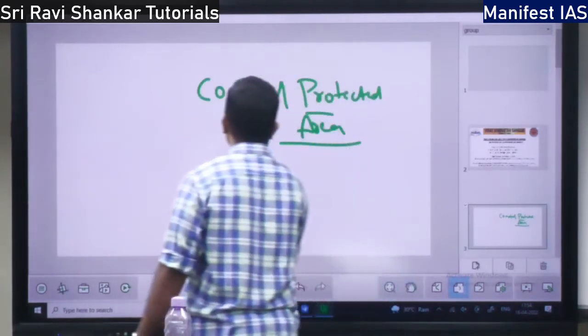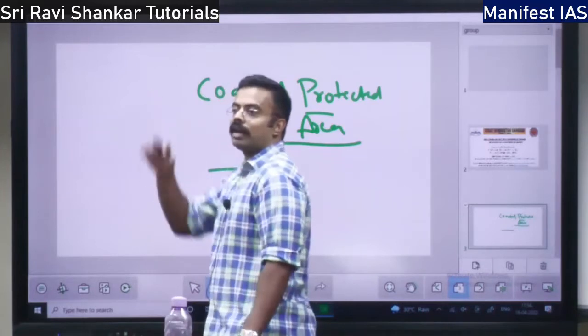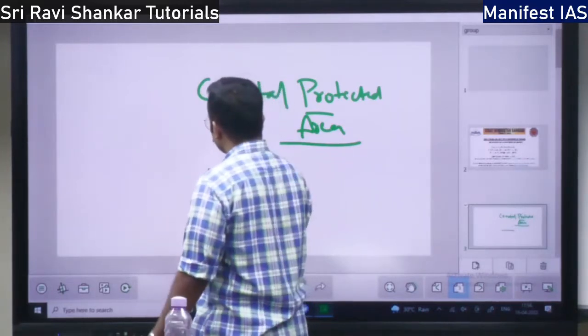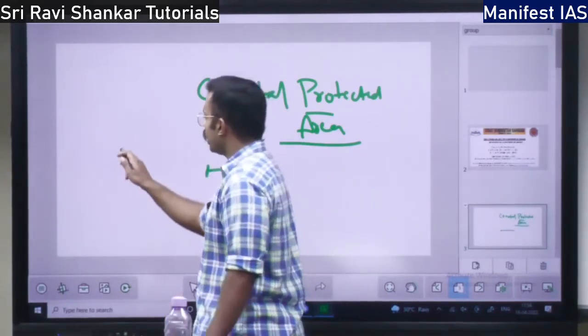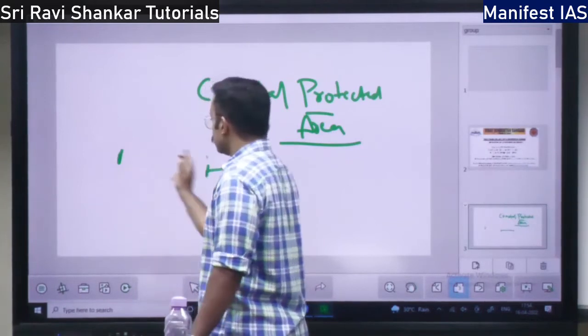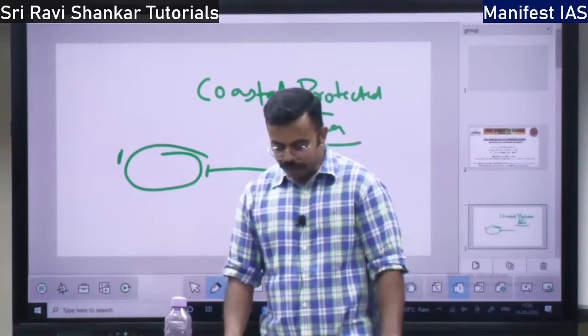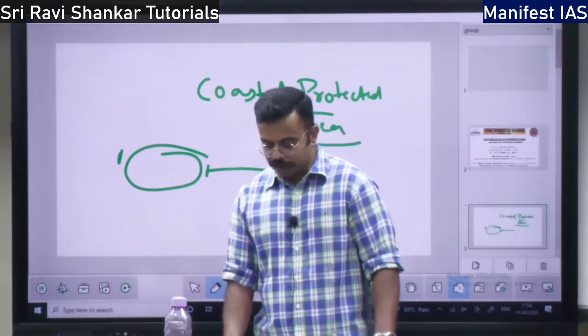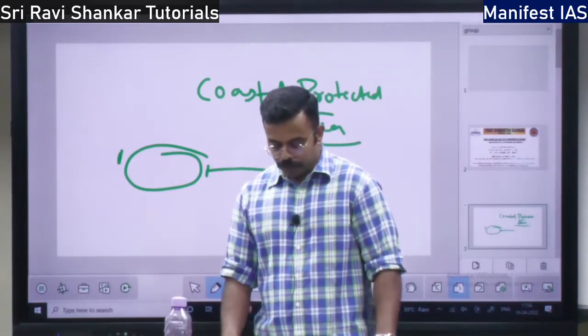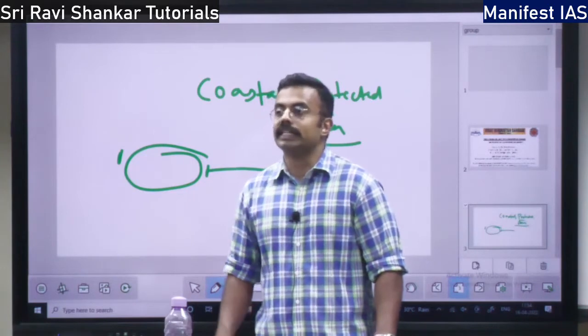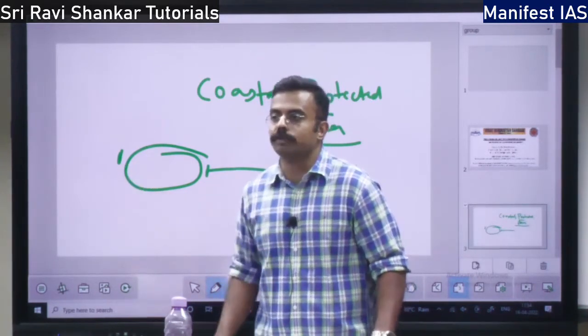Let's say the tides are coming, the water level rising and falling. So low tide is till here and high tide is till here. So this area becomes a marine protected area, right? It is an intertidal or subtidal terrain with water. It is covered by water. That area should be covered by water.